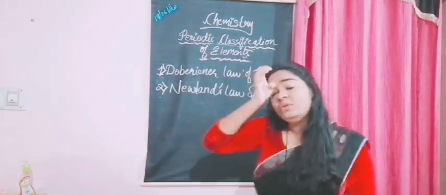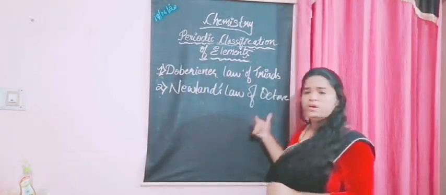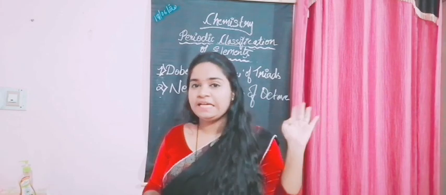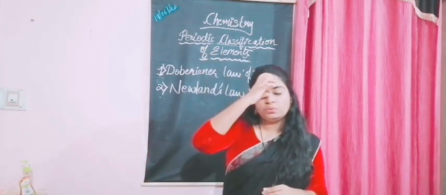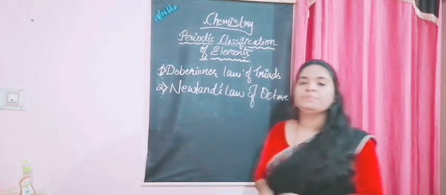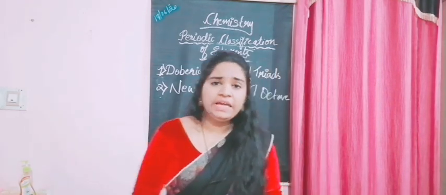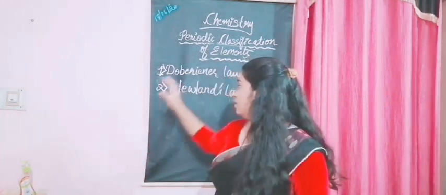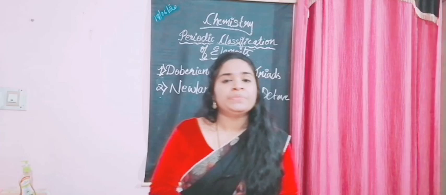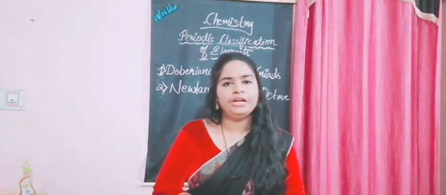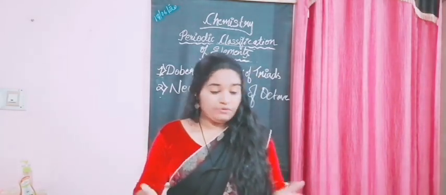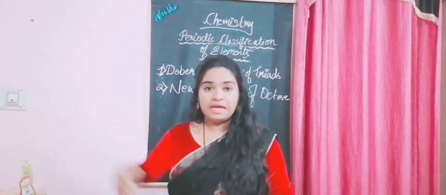So here it was triads, now it is octaves. Have you heard octa? What does the meaning say? What is octa? It means 8, right? Yeah. So let's see how he ended up giving the law this name, law of octaves. He again took the elements Dobereiner took and also other elements which were newly discovered at that time, and he again started analyzing. You see the time gap, there were almost 50 years. After a 50 years gap he came up with an idea.